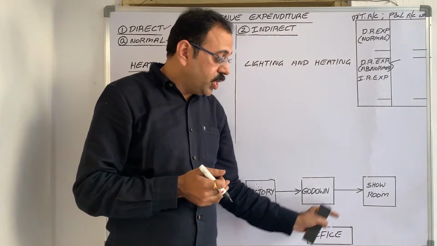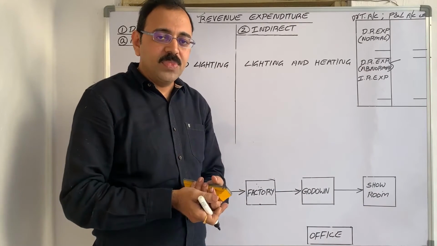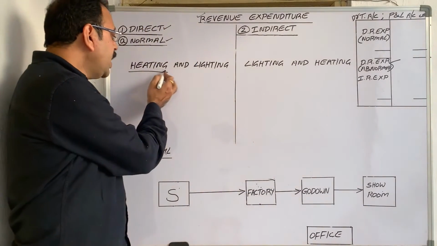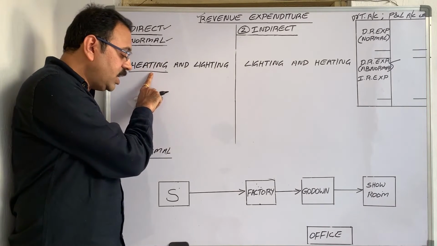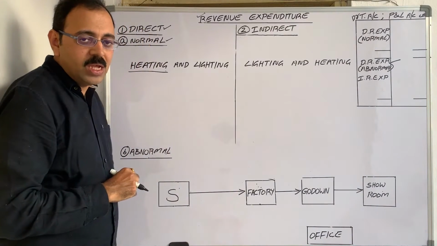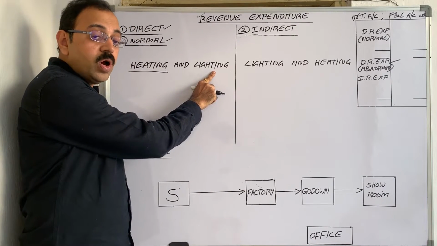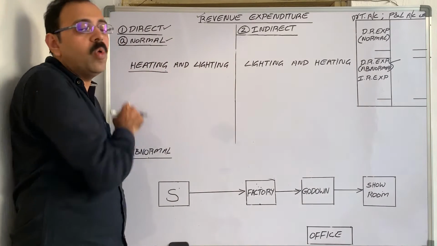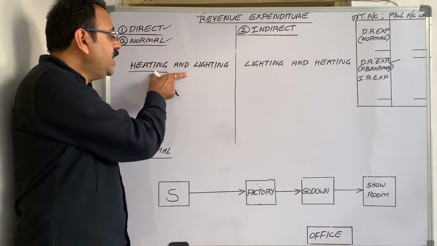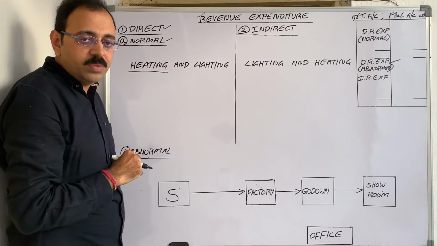In office, in showroom, who will be there? Persons. You need not heat them. So whenever heating expenditure is given, then the meaning is this expenditure is related with the manufacturing process. And after heating, lighting expenditure is there. Means what? Comparing to lighting expenditure, heating expenditure is more. Therefore, treat it as direct expenditure and debit it to trading account.